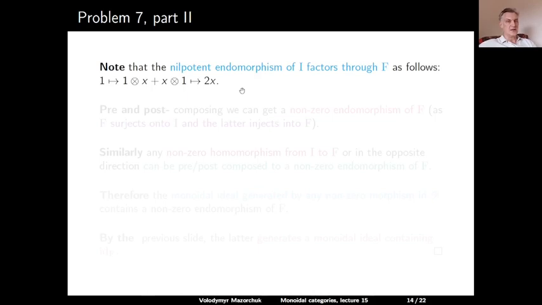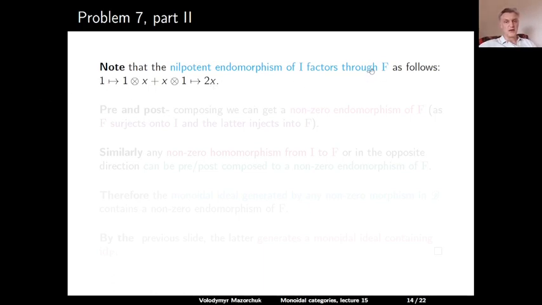Now let us look at the identity object. So it has the identity morphism, but the endomorphism space of the identity is 2-dimensional with the second basis element given by multiplication with x. And let us note that this multiplication with x actually factors through F.